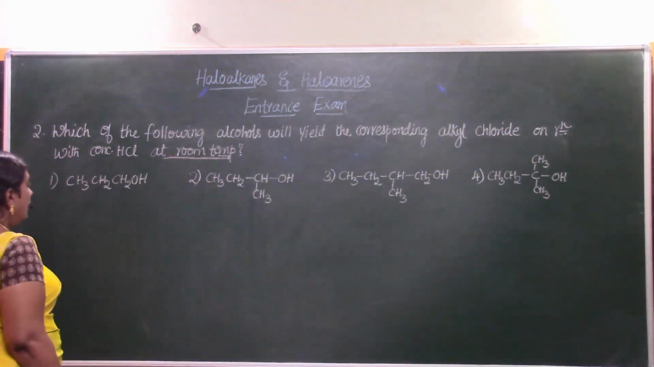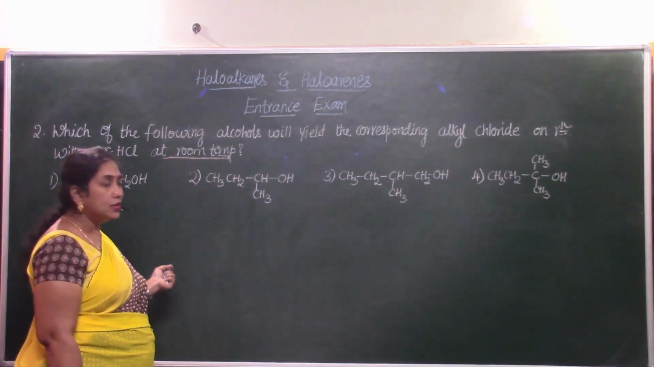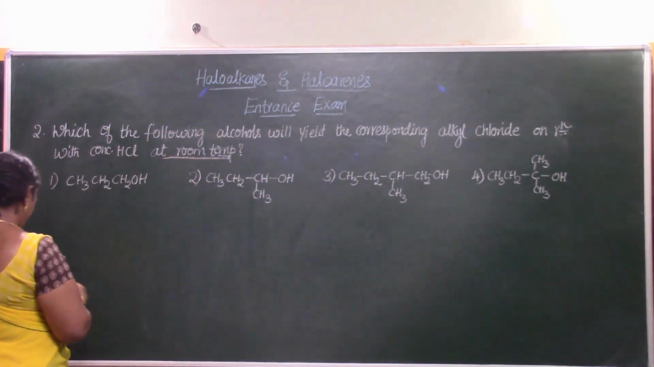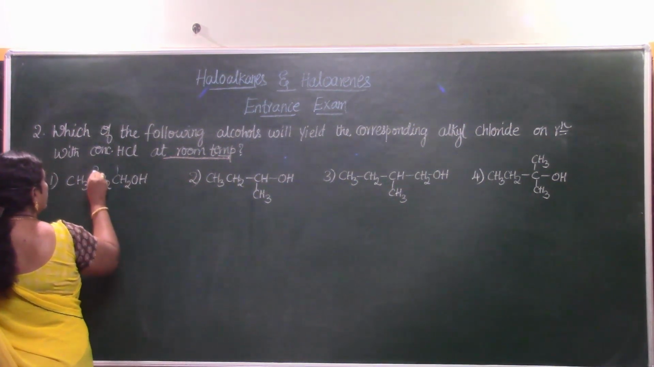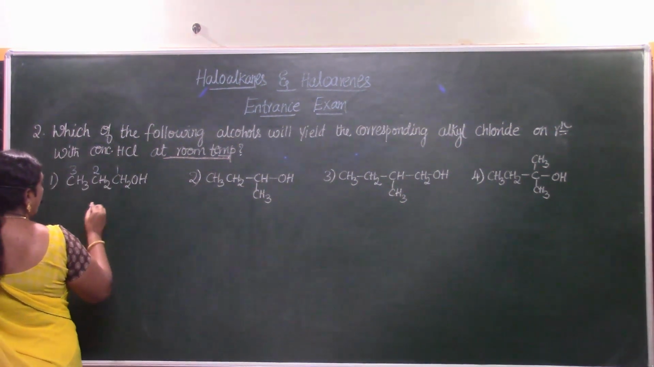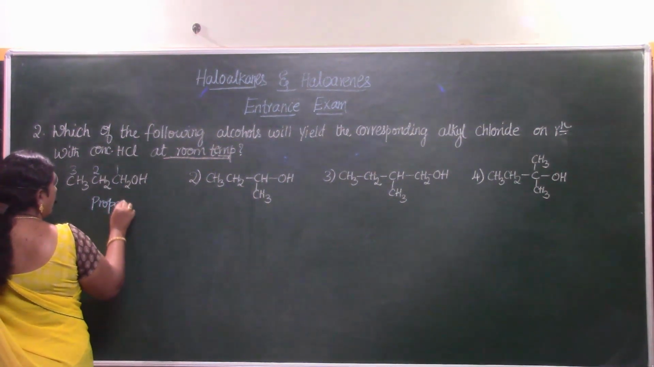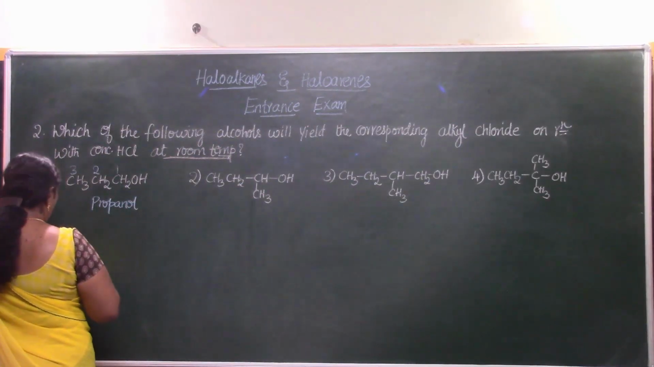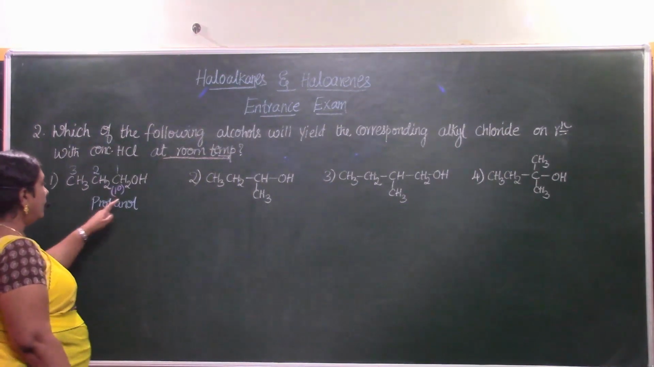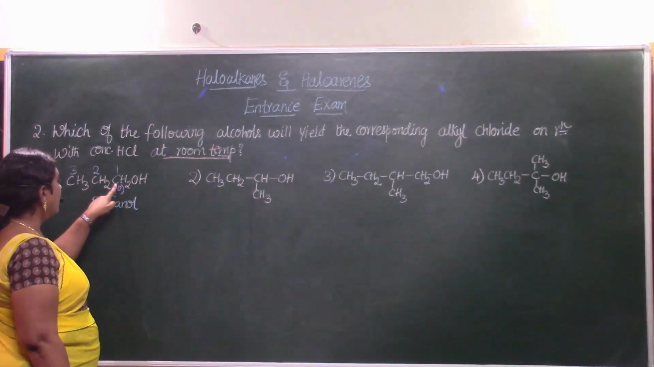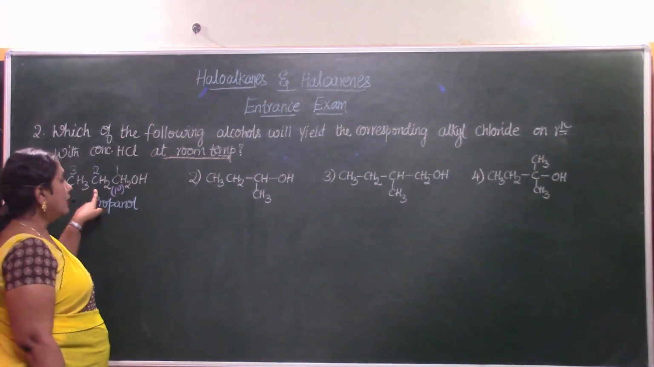Now let us first write down the name and then identify which type of alcohol it is. Then we can arrive at the answer. So now this 1, 2, 3. The name of this compound will be propanol, and it is a primary alcohol. The OH is attached to a primary carbon atom because it is in turn in connection with just one other carbon atom.